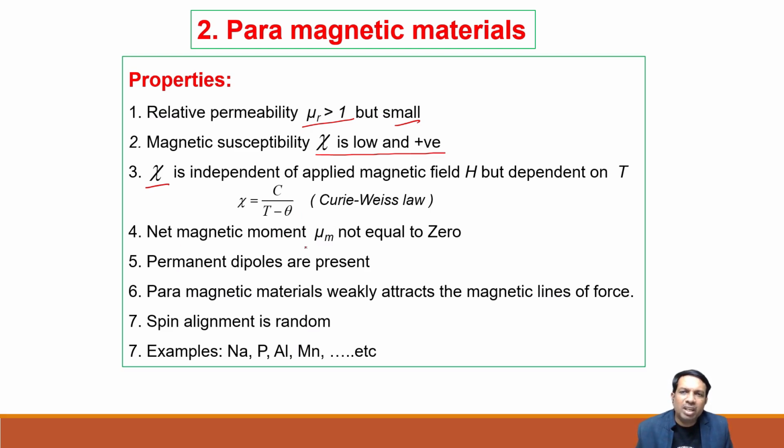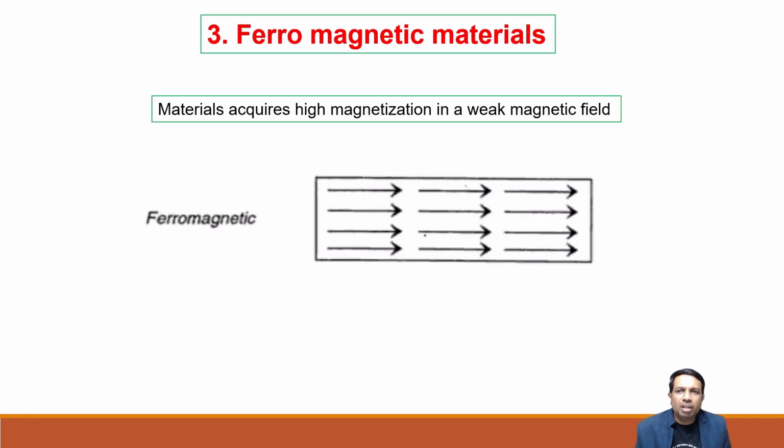Then the net magnetic moment, mu m, is not equal to 0. Permanent dipoles are present. In diamagnets there are no permanent dipoles, but here permanent dipoles exist. Paramagnetic materials weakly attract the magnetic lines of force. Whenever we keep paramagnetic materials in a magnetic field, they weakly attract the magnetic lines. Spin alignment is random. Examples are sodium, aluminium, manganese, phosphorus, etc.